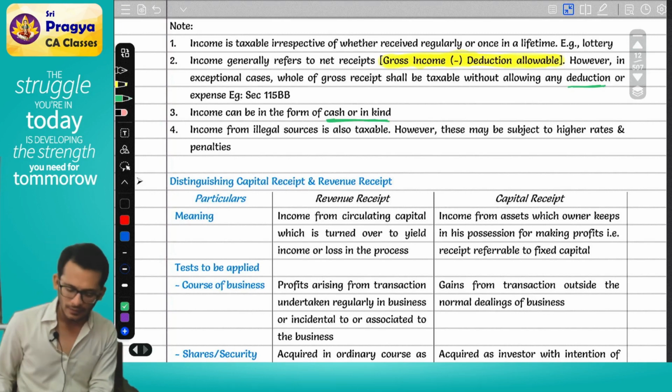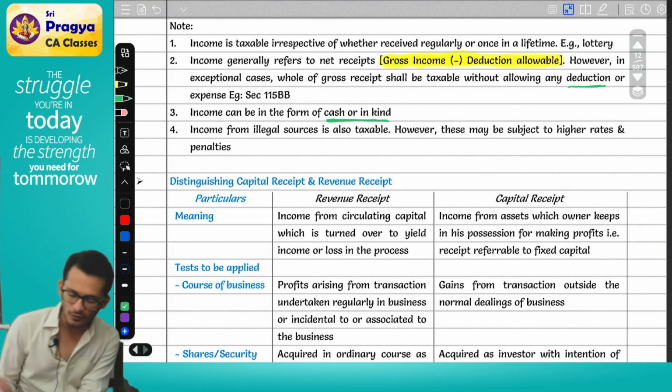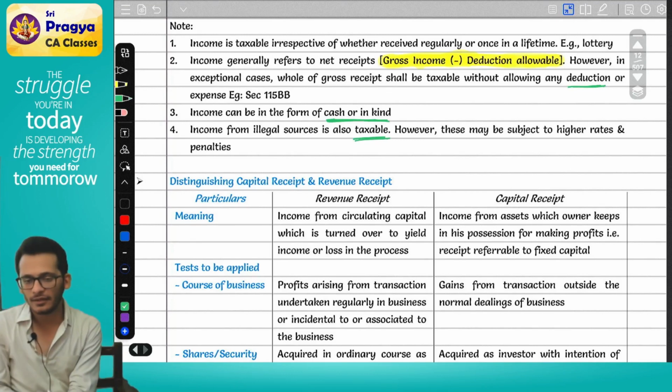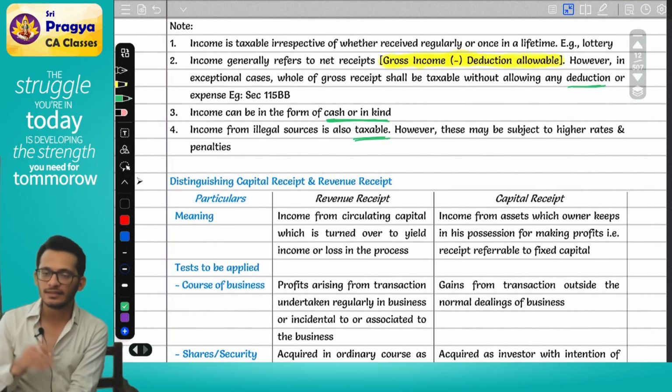Clear? Yes. Next, income from illegal sources is also taxable. When we did those examples, I clarified to you that it doesn't matter whether the income is legal or illegal.